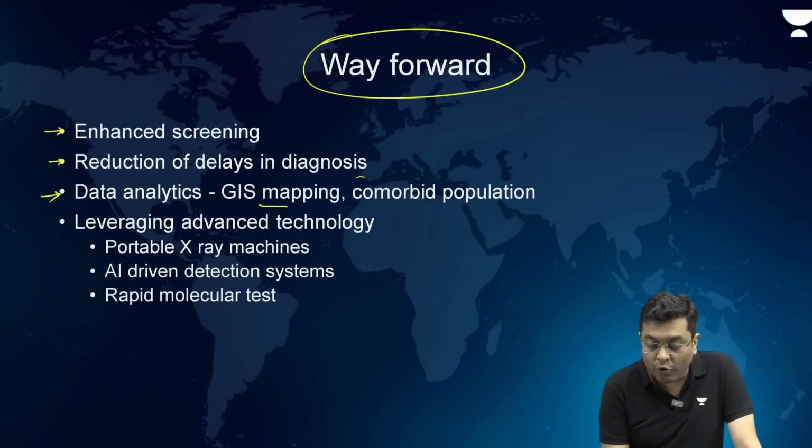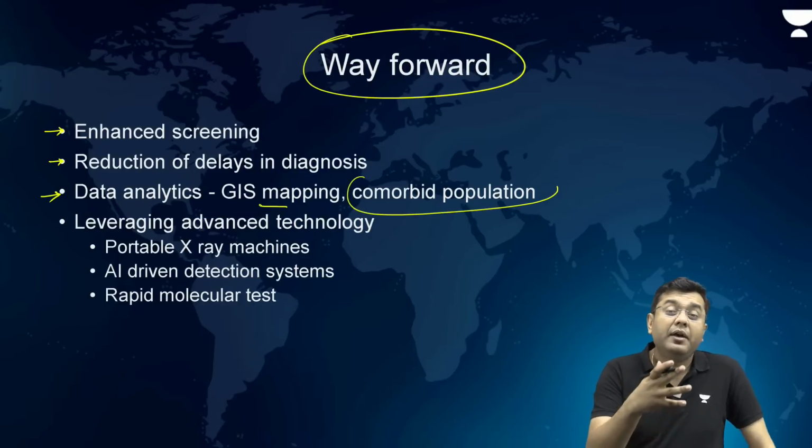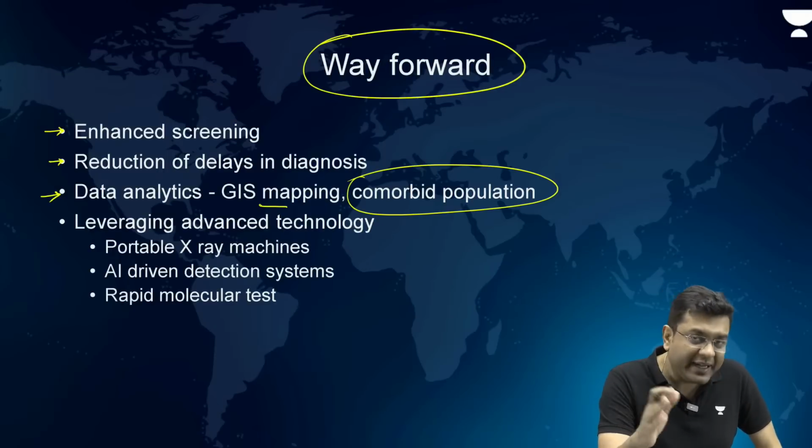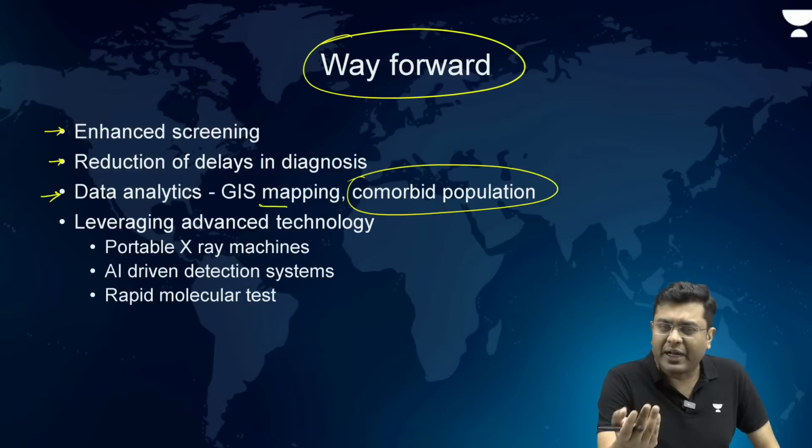Then you have the comorbid population, for example, when you have population suffering from HIV. Now, TB testing should be done because the chances of them developing drug resistant TB is high.